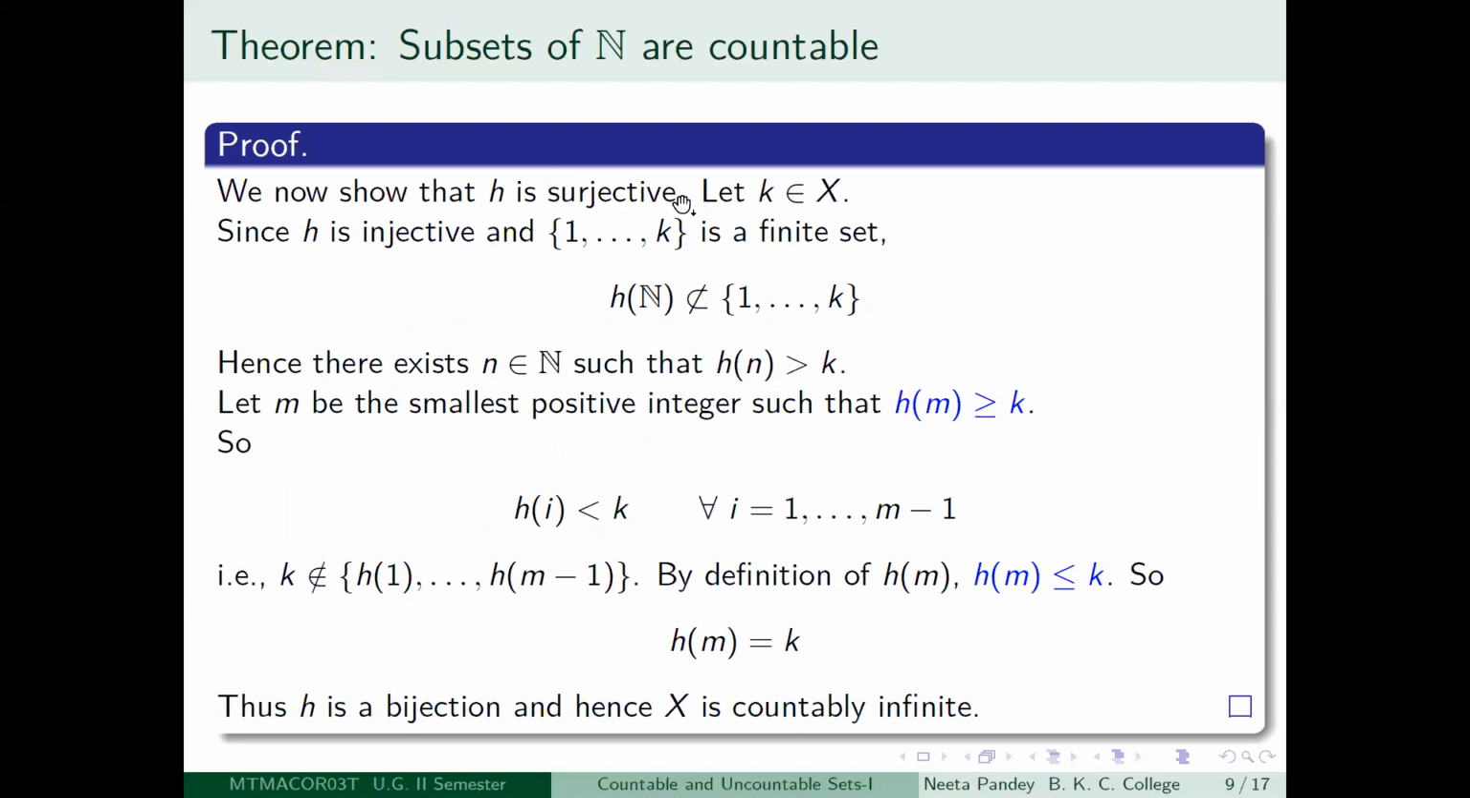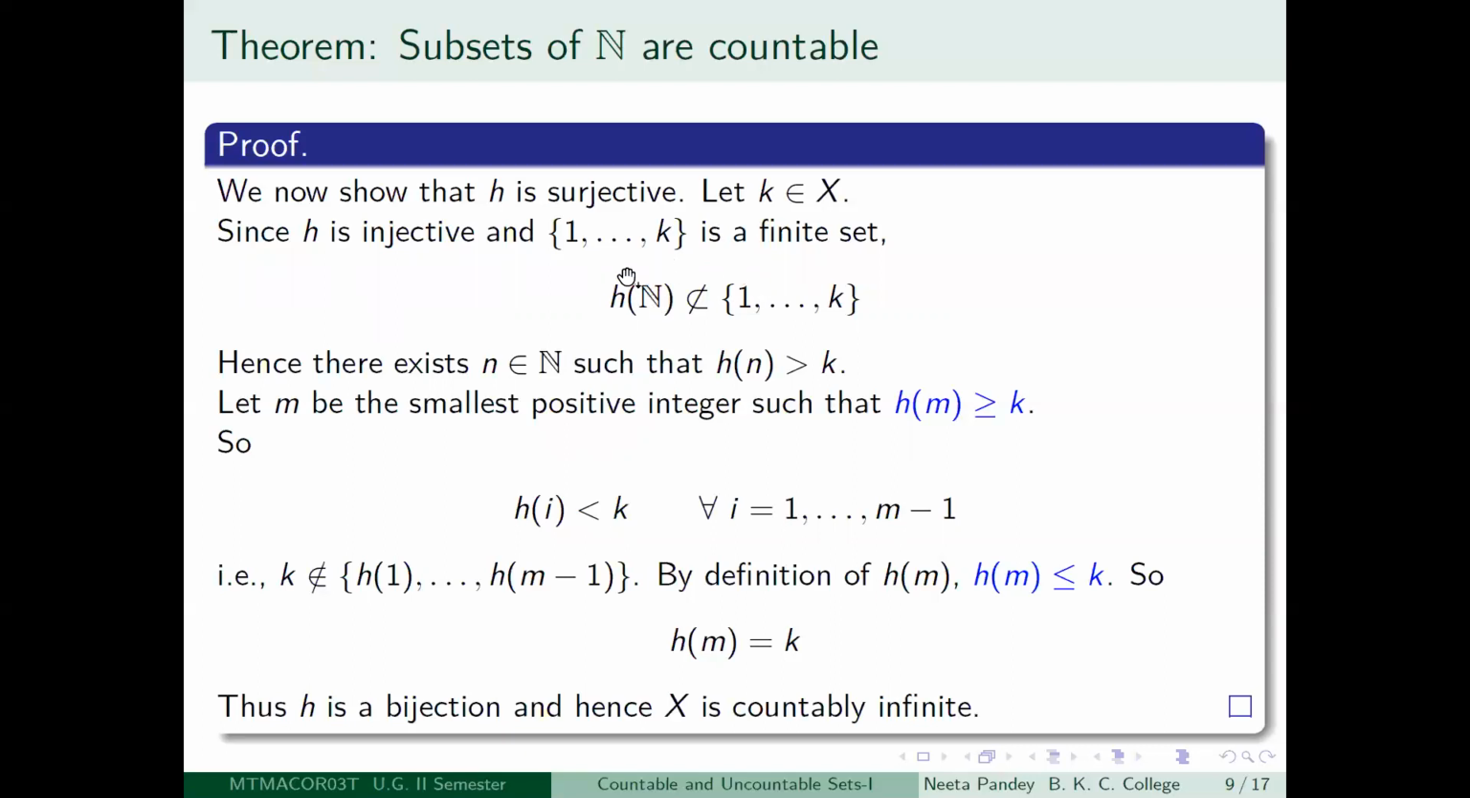So let us do that. What is the meaning of surjectivity? You have to take an element of capital X. You have to show that there is a positive integer which will map to this particular element k. So k is some element in capital X. Now h is injective, and 1, 2, 3, 4, etc. till k is a finite set.